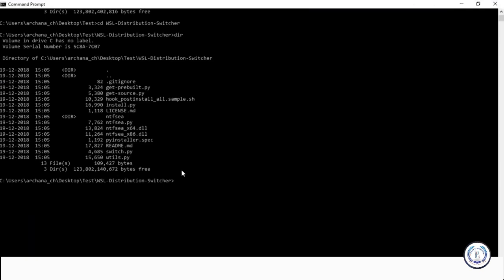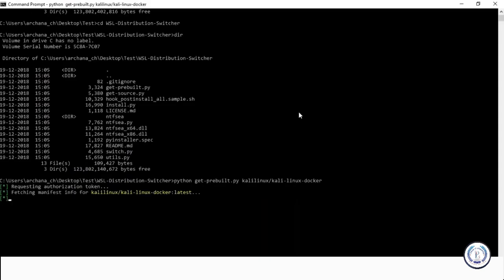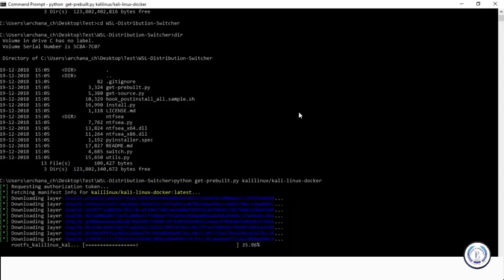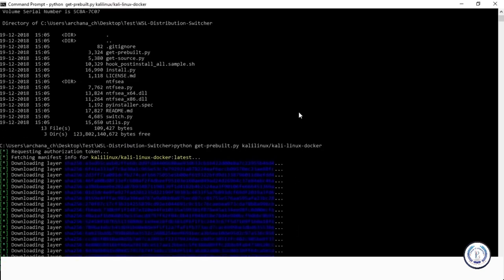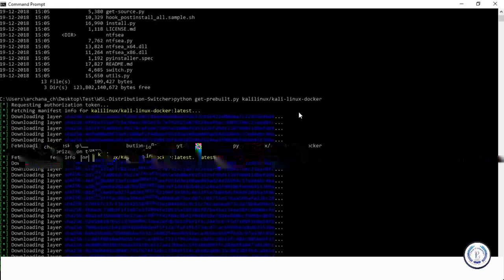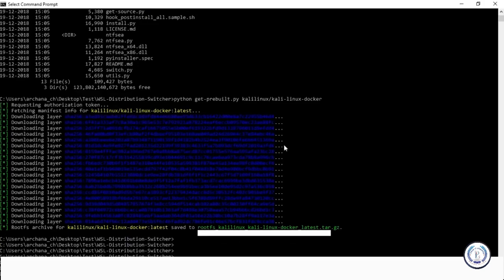So if you remember, I said Python is a must. So make sure you've installed it properly and set up the path. Python get prebuild.py, let me just copy it. As you can see, it's installing. It's going to take probably like 2 minutes. So it says it's done. It says it's saved to this file in the text folder. Let's go back and check if it's happened.